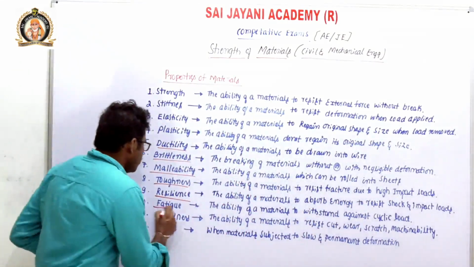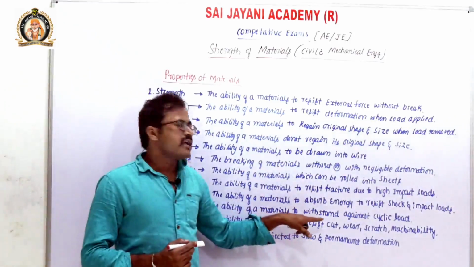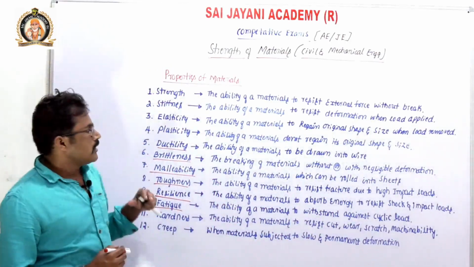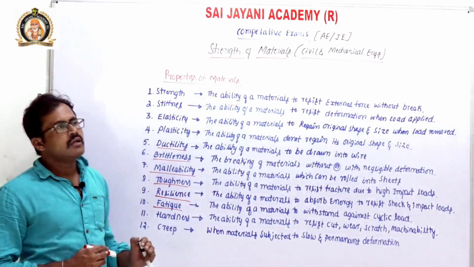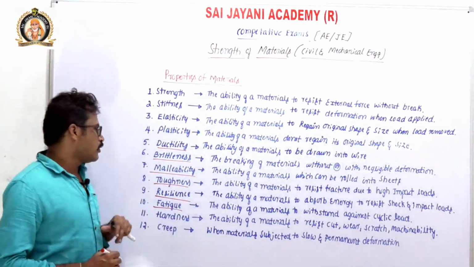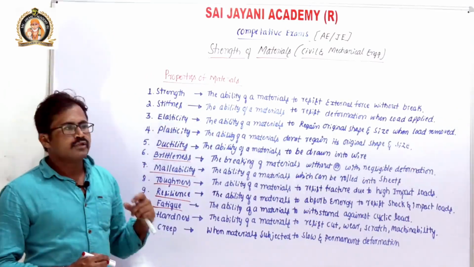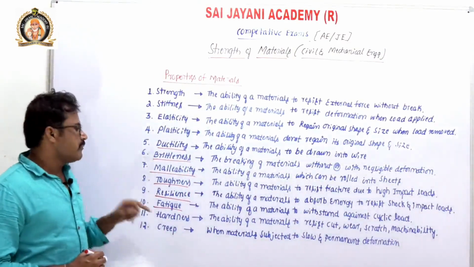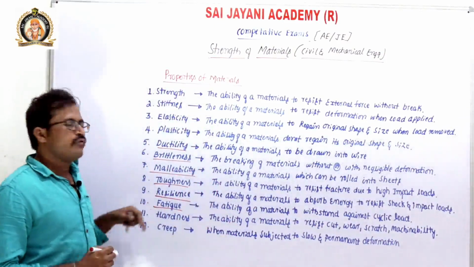Next, fatigue. So what is fatigue? The ability of a material to withstand cyclic loads. So what is cyclic load? A load whose magnitude varies from higher to lower, or loading and unloading. That type of load is known as cyclic loading. A load whose magnitude varies from 0 to maximum and again 0. The ability of a material to withstand cyclic load is known as fatigue.